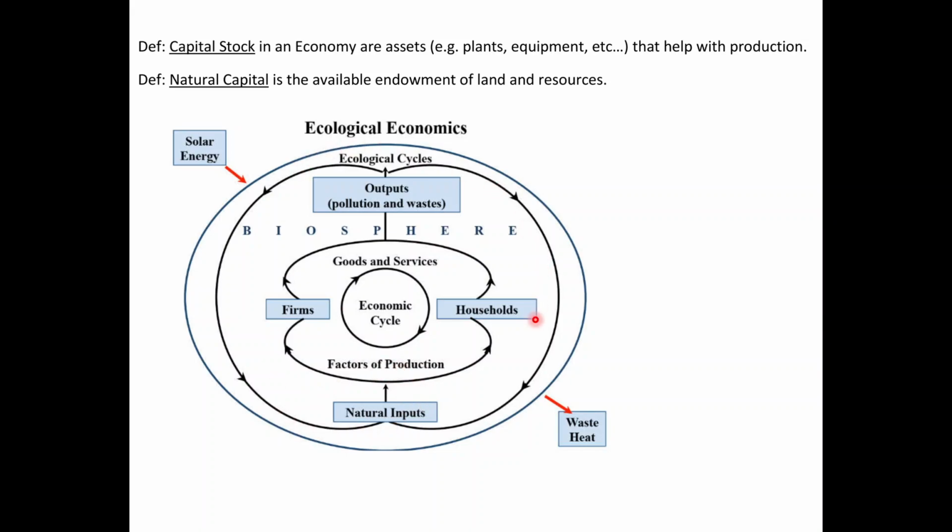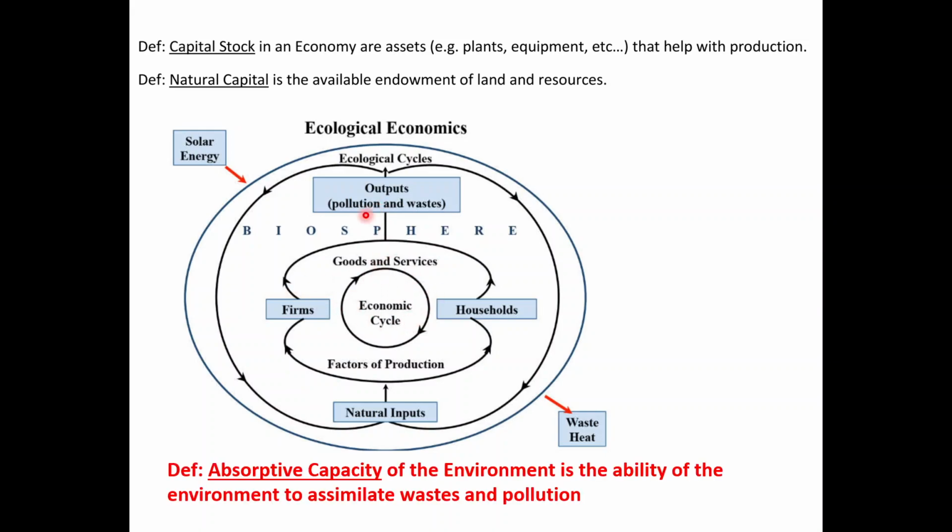It paints this isolated picture, that the only energy coming in is solar energy, and the only thing leaving is waste heat. And this is true. This is a physical fact. And so that is the limit. The economic system pumps out outputs, pollution, and waste. We require the environment to take this pollution and waste and convert it back into natural input using the absorptive capacity of the environment. And it is that rate that limits production, that limits growth in our economy.